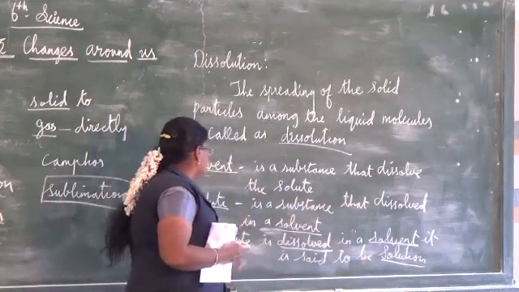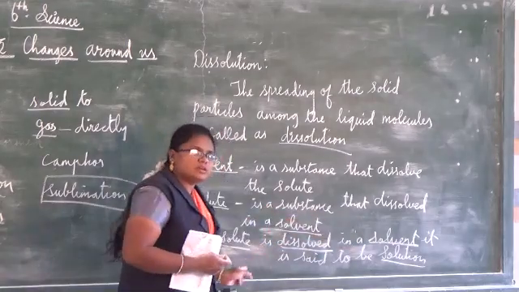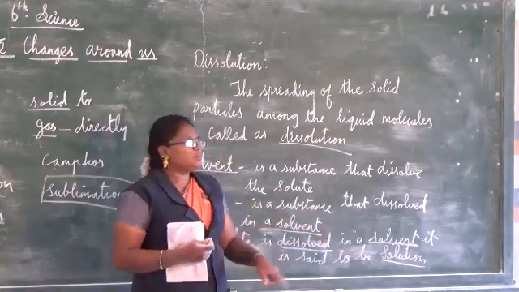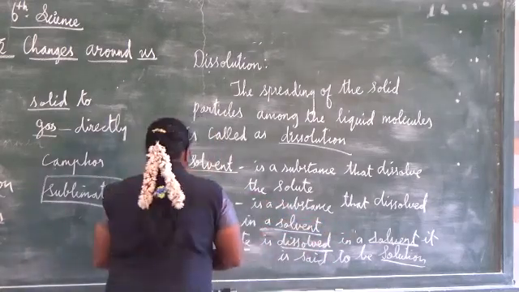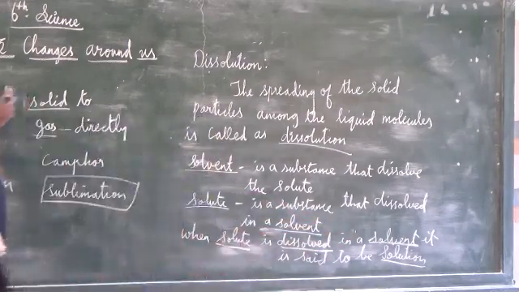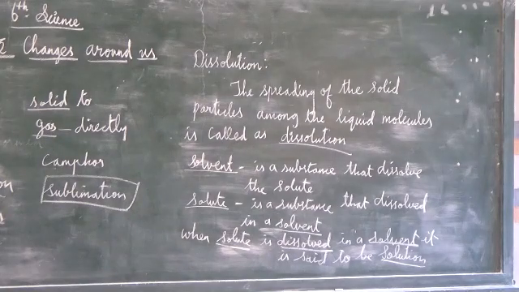Now you know what is meant by solution. When solute is dissolved in a solvent, it is said to be what? Solution. Solute dissolved in solvent is said to be solution. That's all about the physical change. Next we are going to see the chemical changes.